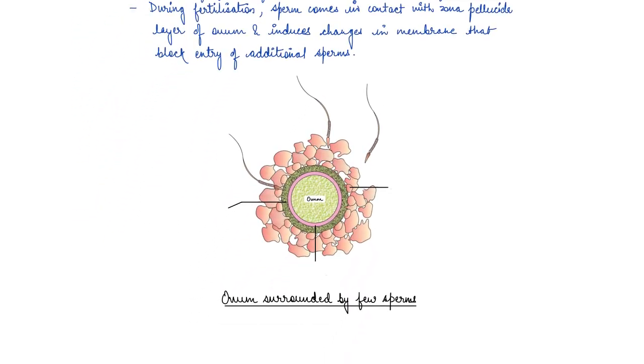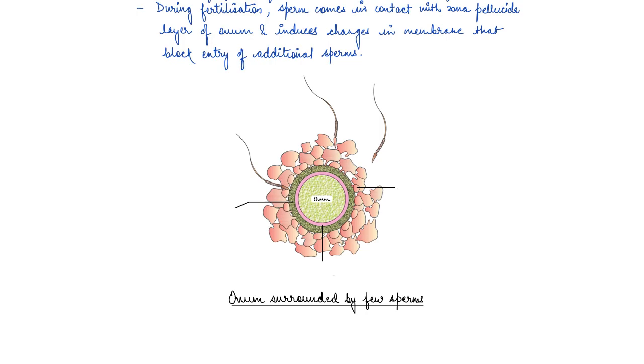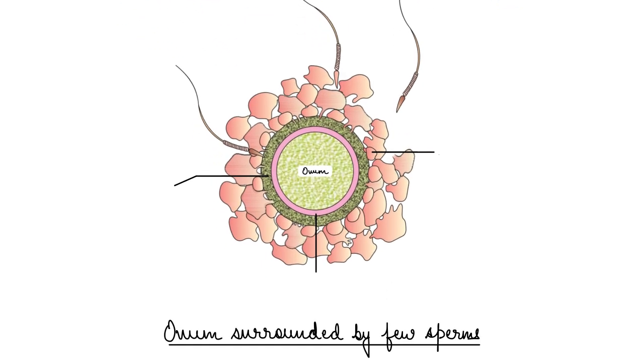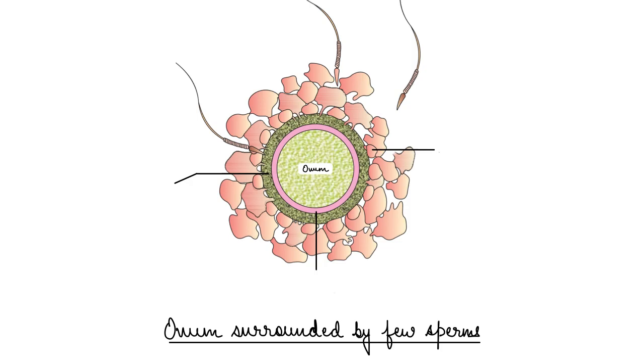So in this diagram, you can see that this is an ovum and it is surrounded by a few sperms, right? The ovum is released by the ovary at the same time and fertilization takes place. Now, fertilization can only occur when the ovum is released during ovulation and reaches the same ampullary region, and at the same time the sperms are transported to that region, or else fertilization won't happen, right?